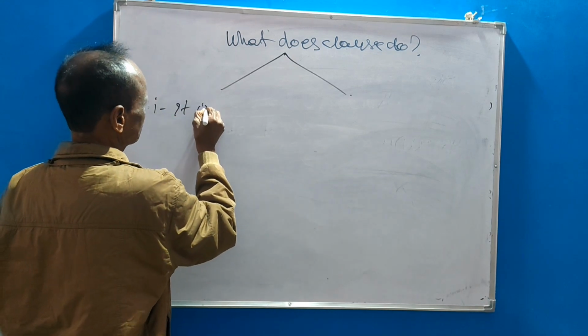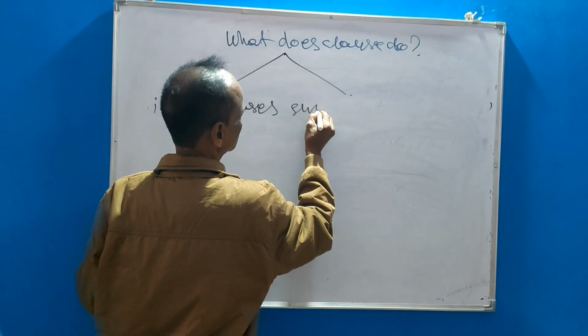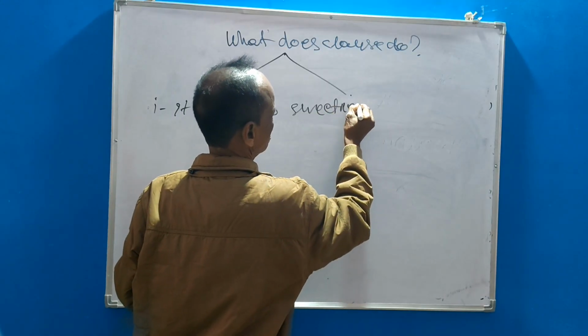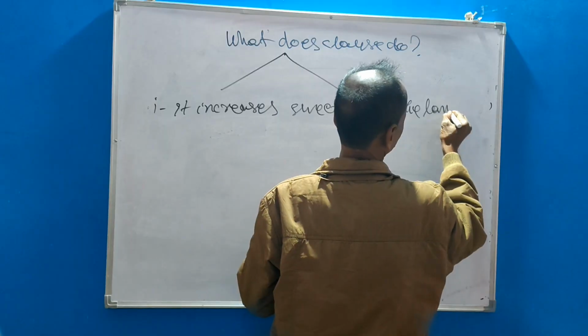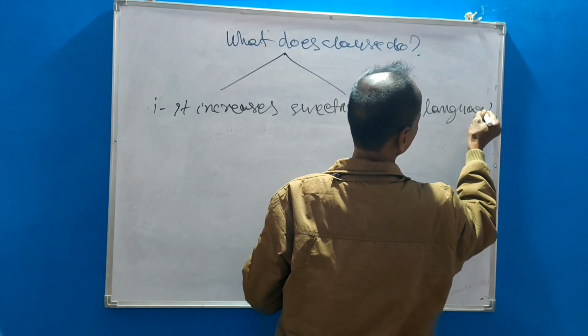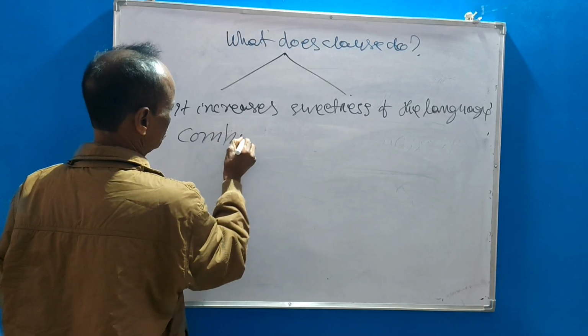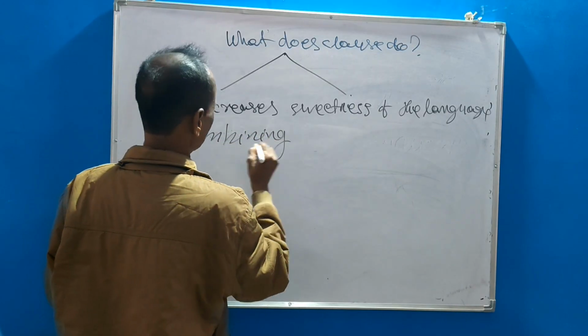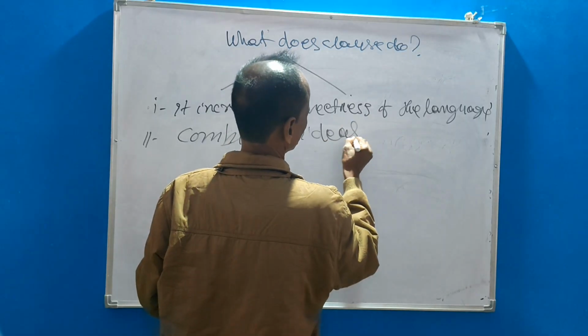It increases sweetness of the language. Second, combining ideas. Okay.